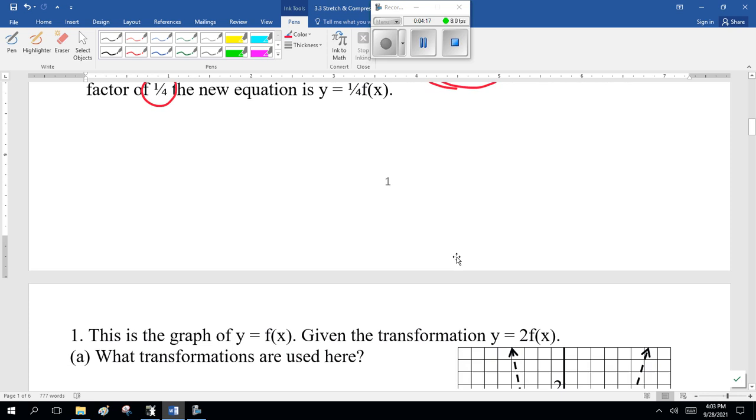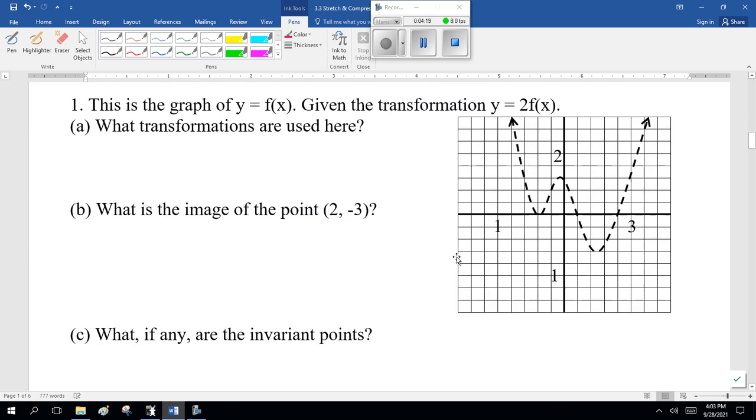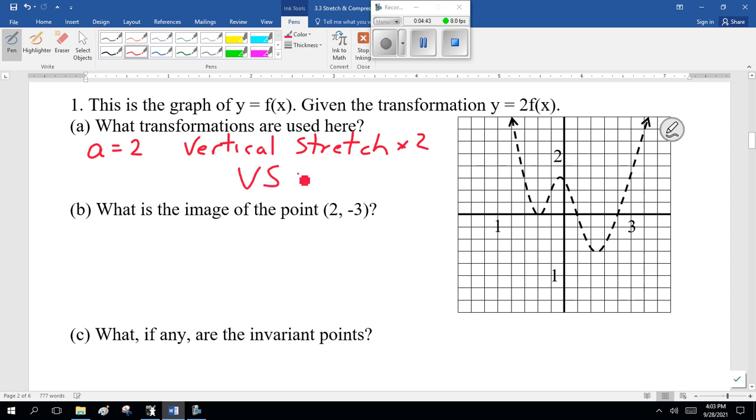Good. Now, moving on. This is the graph of y equals f of x. Given the transformation y equals 2f of x, what transformation is used here? Well, here a equals 2. So it's a vertical stretch, or by abbreviation, vertical stretch times 2.